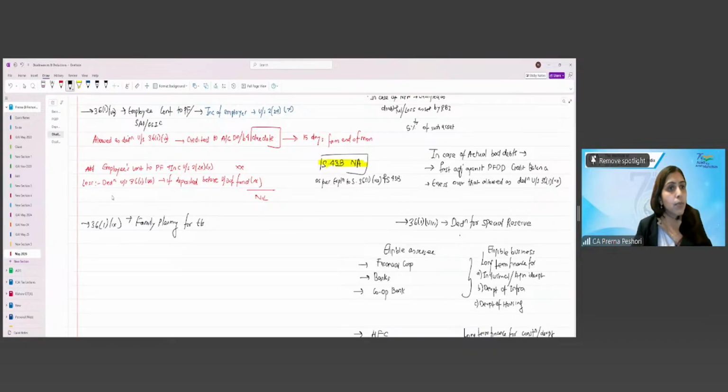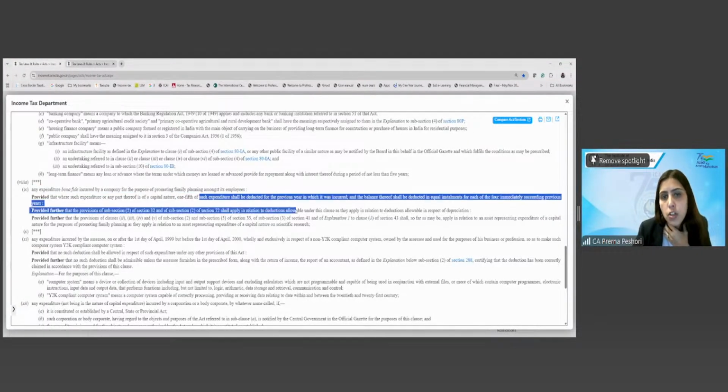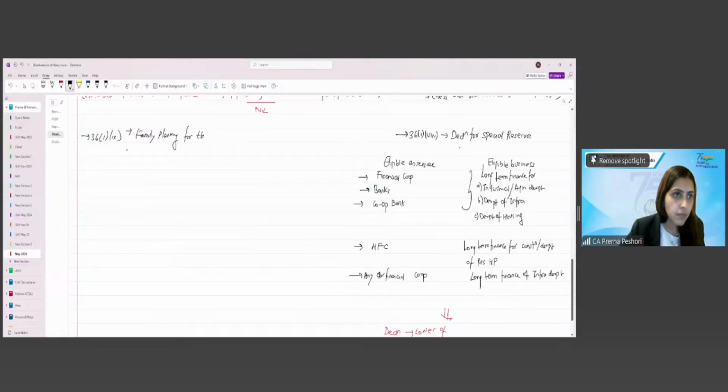Right? Provided that where the expenditure is of a capital nature, 1/5 of such expenditure shall be deducted in the year of incurrence and the balance in equal installments for each of the 4 immediately succeeding previous years. So if it is capex, then 1/5 over 5 years.